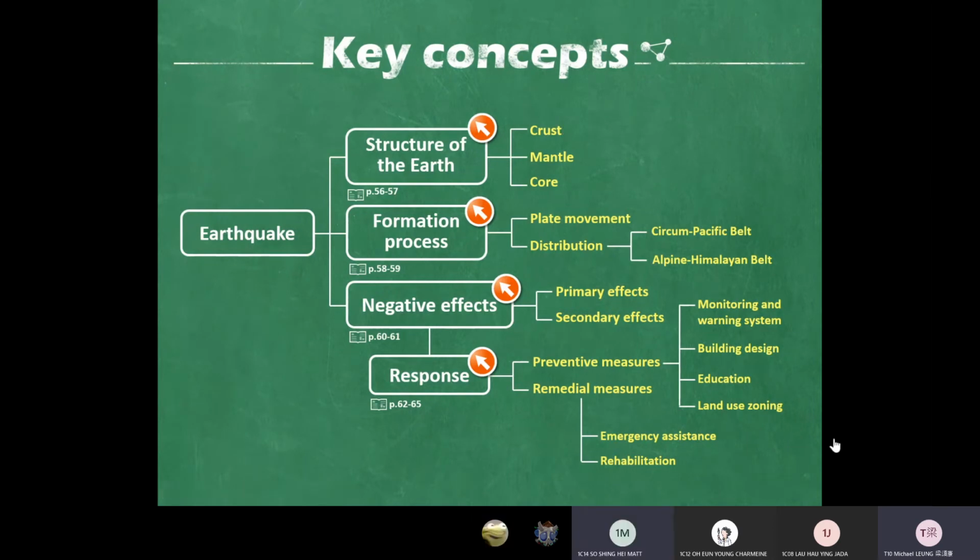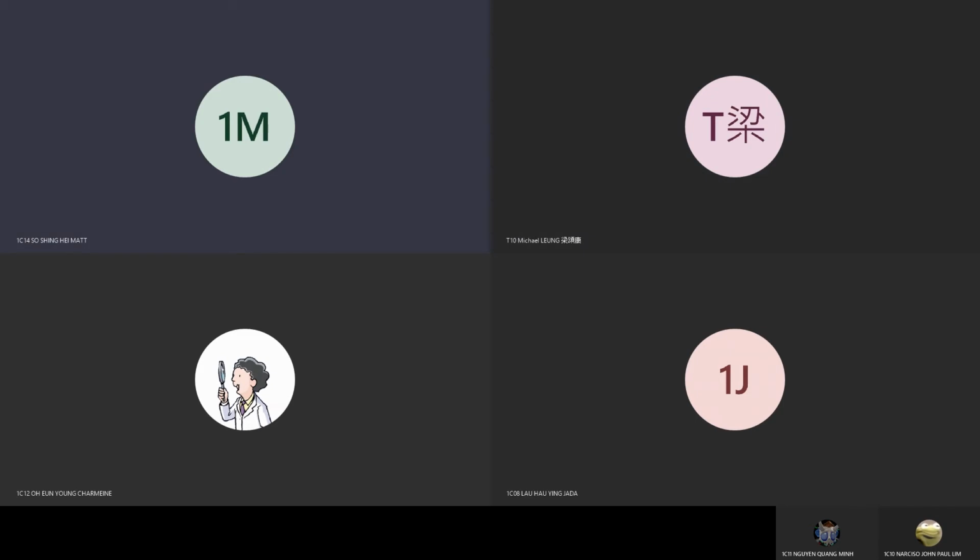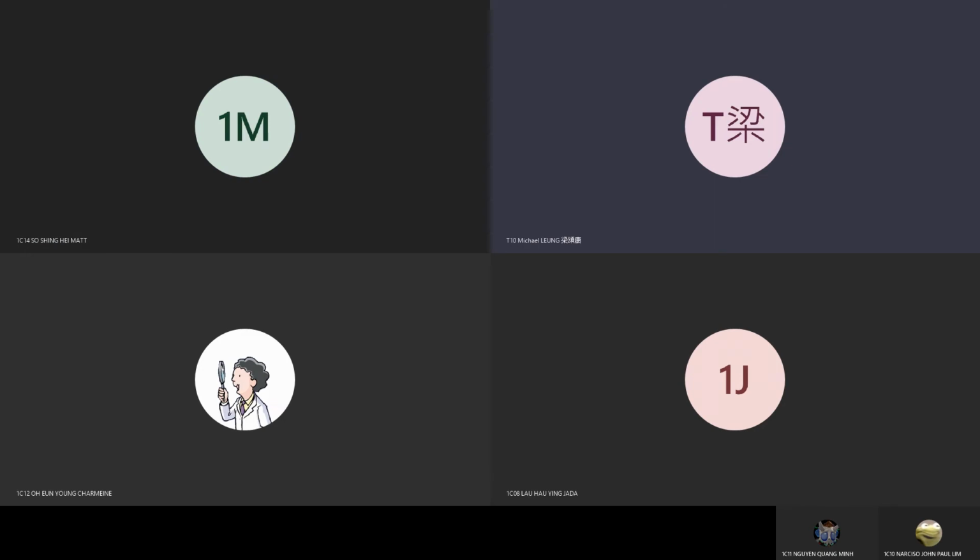Crust or core? Which one is the outer layer? Yeah, John Paul, very good. The inner is the core, and then the outermost layer is the crust.